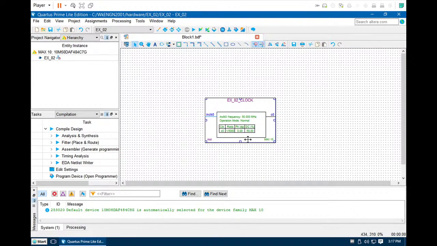Now looking at the comments on the symbol, the incoming clock is 50 megahertz. You slow it down by a factor of 5,000, so you have 10 kilohertz. So let's do another one of these.